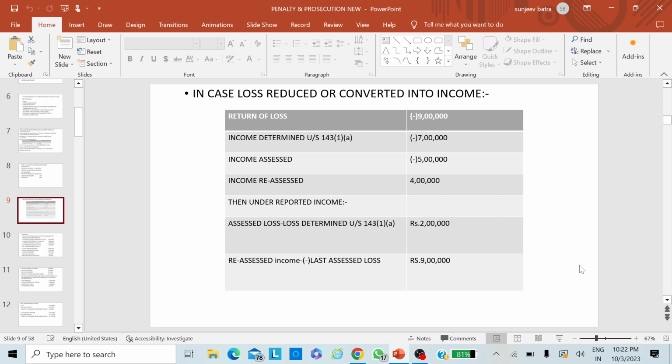Now we can see the example. In this case, return of loss has been filed at rupees 9 lakhs. Income determined under section 143(1)(a) is a 7 lakhs loss. Income assessed is 5 lakhs. Now we have to calculate the difference between the assessed income and the income determined under section 143(1)(a). That amount will be the underreporting of income. In that case, the difference is only rupees 2 lakhs. So the 2 lakhs will be the underreporting of income.